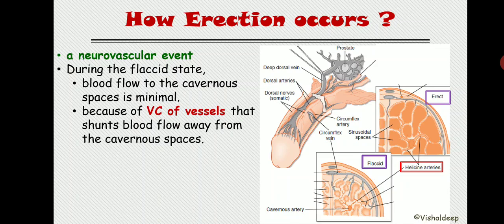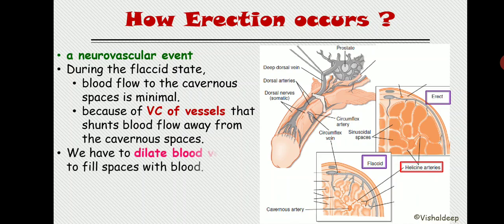So what we want to do is relax this helical artery. If the helical artery gets relaxed, then the blood flow will be diverted inside the cavernous space and the cavernous space will be filled with blood, right? But how can we dilate the artery? That is the tricky portion. How can we dilate the helical artery? Now follow my lead.